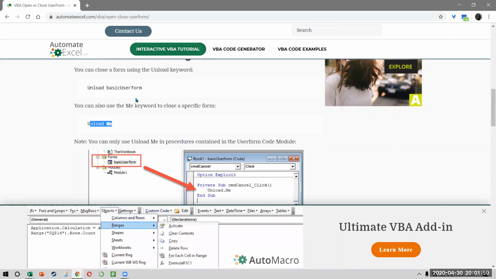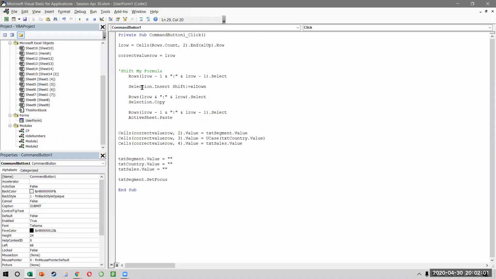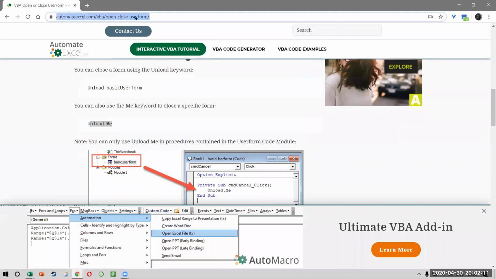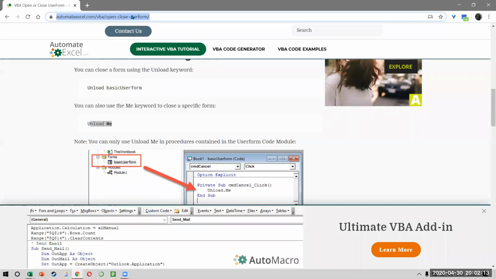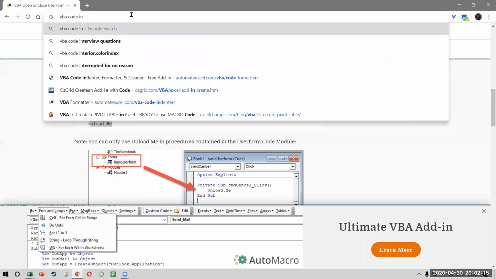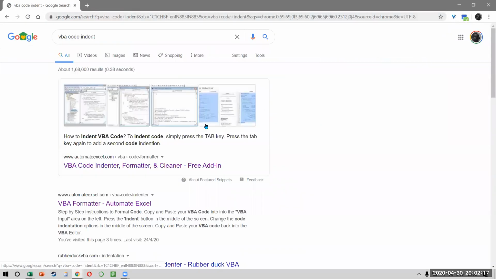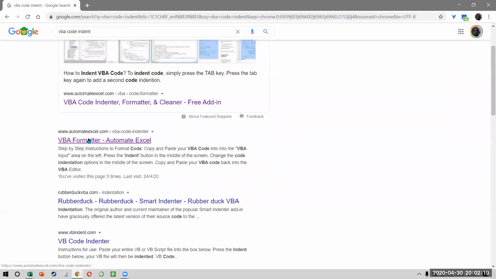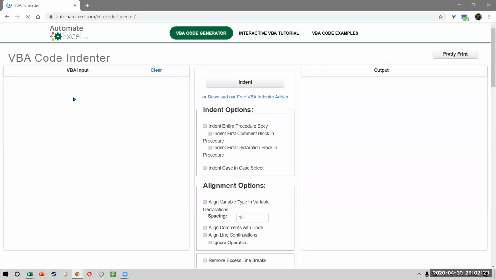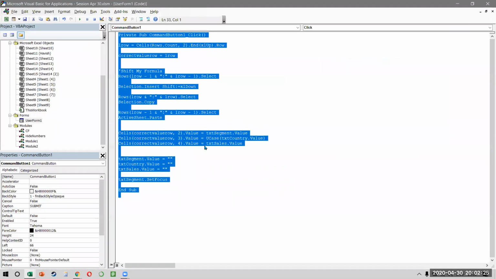Also, one last tip. When you write a code like this, you notice sometimes the indentation doesn't come properly. So all these tabs and all, if you don't put it, you can go to this website. It's called Automate Excel. So you can simply say VBA code indent. Okay. And there is a website called Automate Excel that has a VBA formatter. What does it do? You can just copy your own code, Control C, Control V.